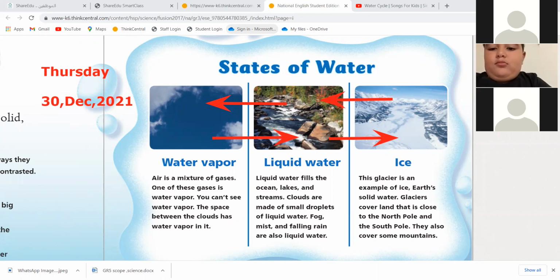What do we call this when ice turns to liquid? When your ice cream turns to water. This is melting. What about liquid when it turns to ice? What do we call it?